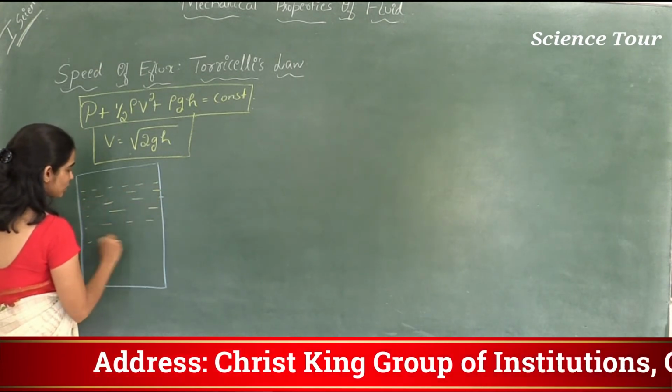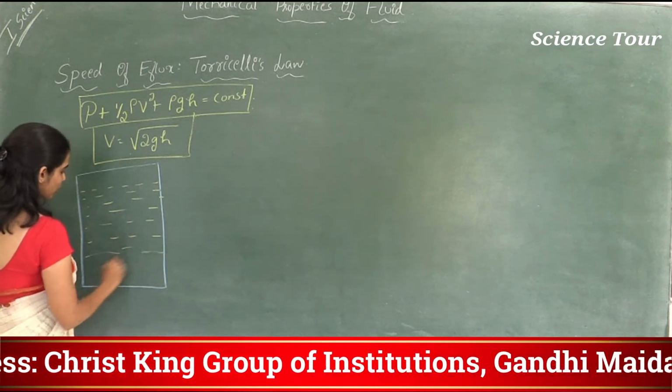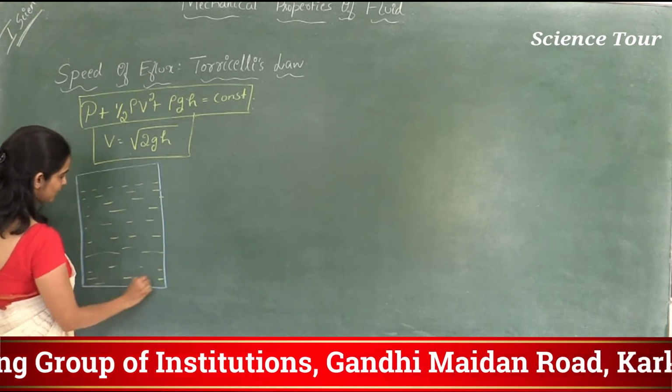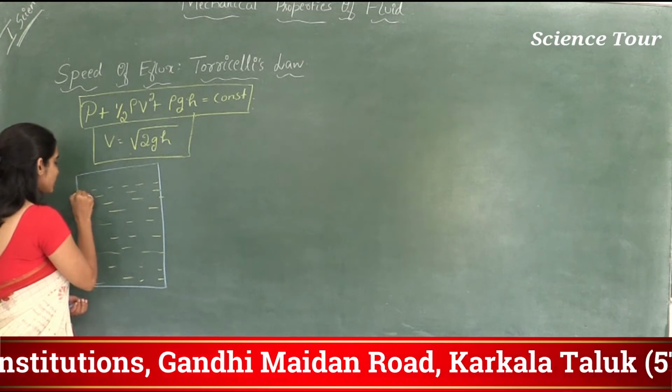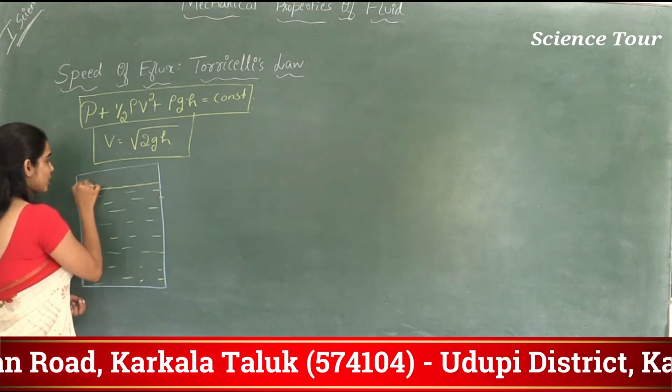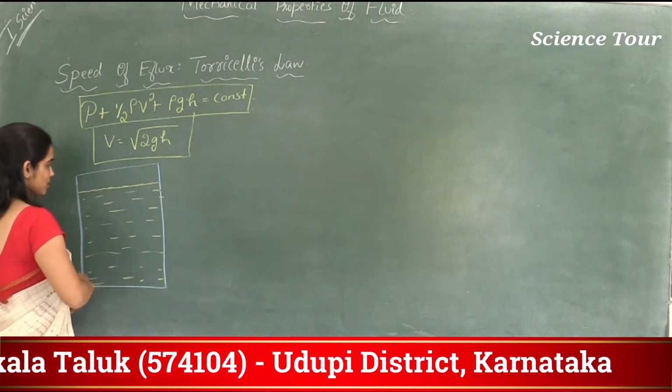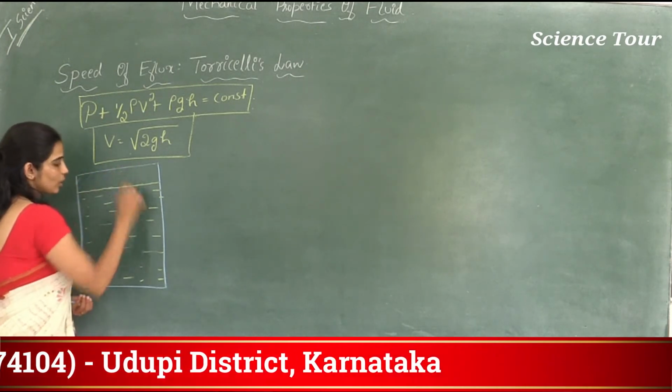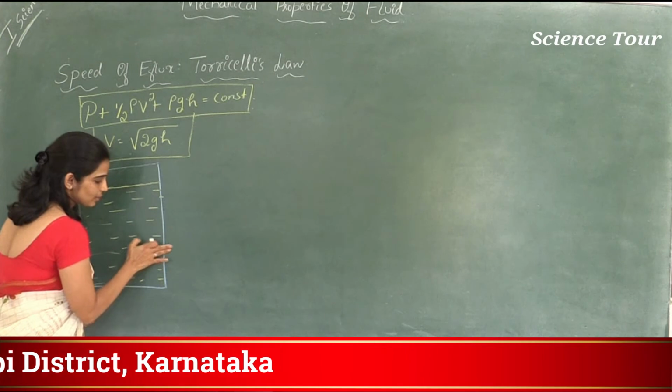Imagine a tank on the top of your terrace. This is filled with water, correct. So water is filled up to here. This is the air column, correct. This is the air column. So there is one outlet here.